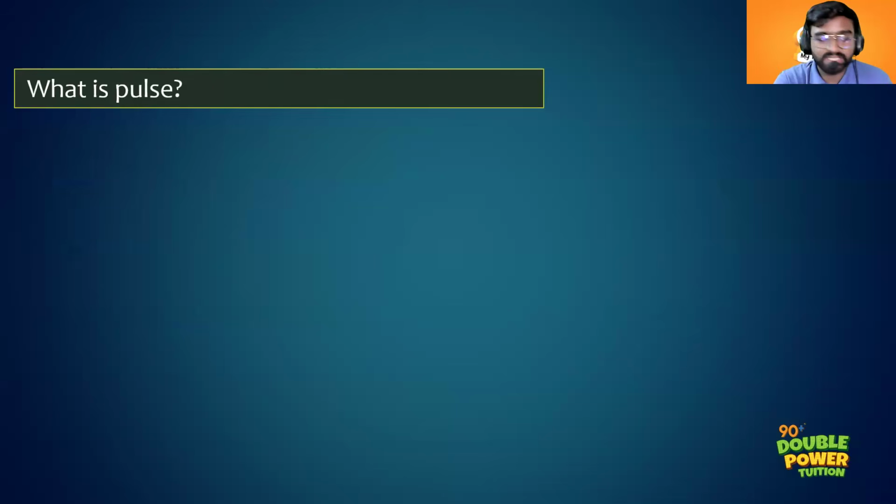Then what is pulse? So all are 2 mark questions. Simple one line, 2 line answers are enough. What is pulse?